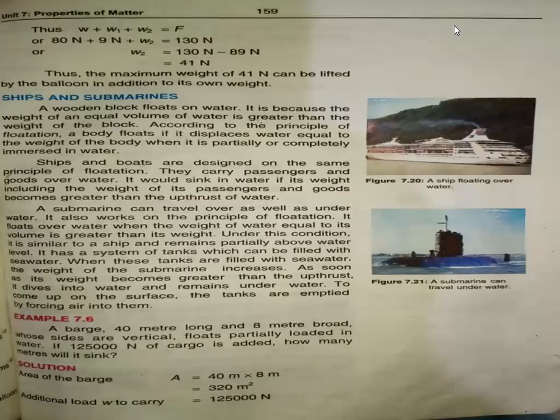But when it wants to float over the water, the tanks in the submarine are emptied. Emptying the tanks means the weight of the object is equal to the upthrust force. So in this way, it can float and sink. This is all written over here: when the submarine floats and when the submarine sinks. Okay. Now we discuss the examples.